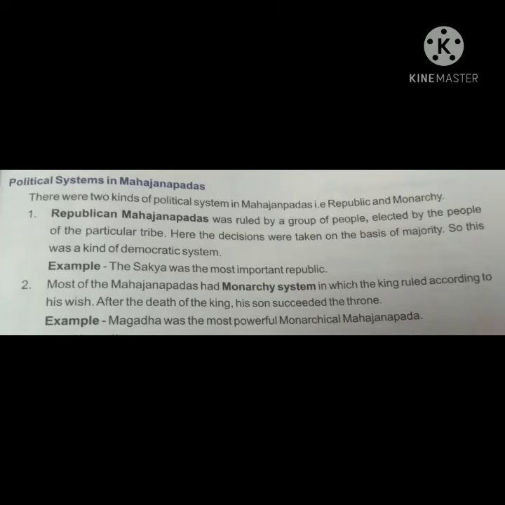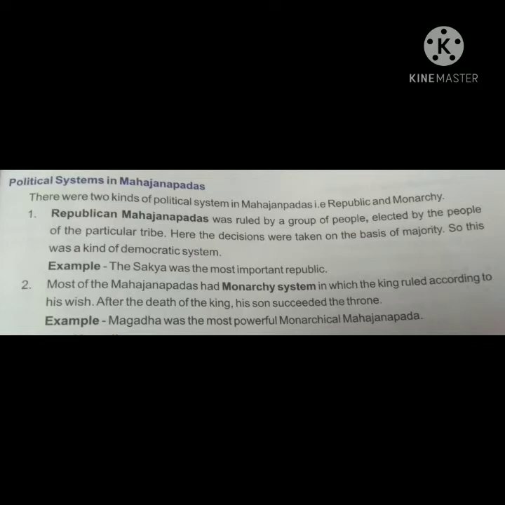Next topic is political systems in Mahajanpads. There were two kinds of political system in Mahajanpads, that is republic and monarchy. First, let's see about Republic Mahajanpad. Republican Mahajanpad was ruled by a group of people. Here, people elected a particular tribe and decisions were taken on the basis of the majority. So, it can be said that this was a democratic type of system.